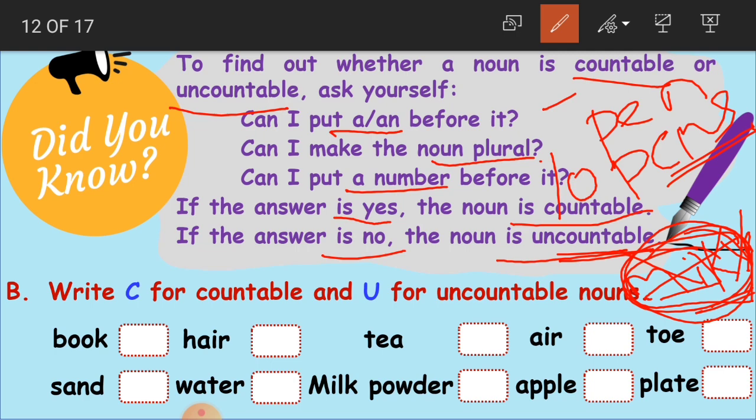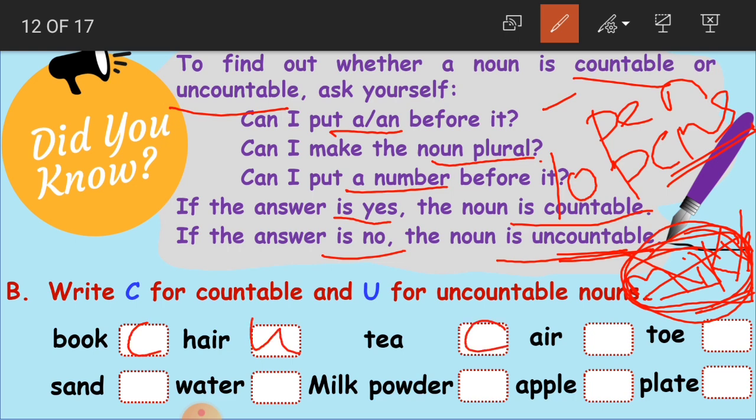Okay, so like that you have to identify. Here there are some nouns given for us. We have to identify by putting C and U in the respective box. So book, countable or uncountable? Yes, we can count. C. Hair, uncountable.